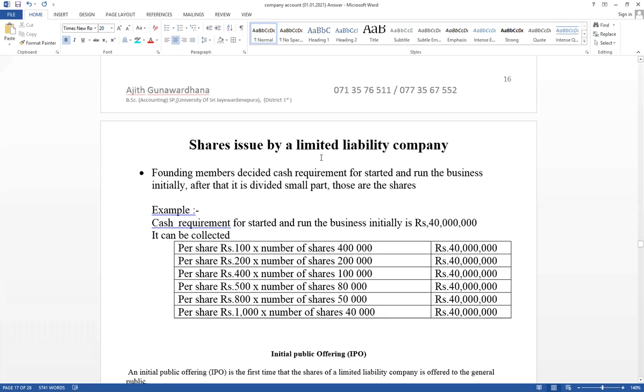Like that, a company to start and run the business has to collect money. How to collect money? By issuing shares to the shareholders.